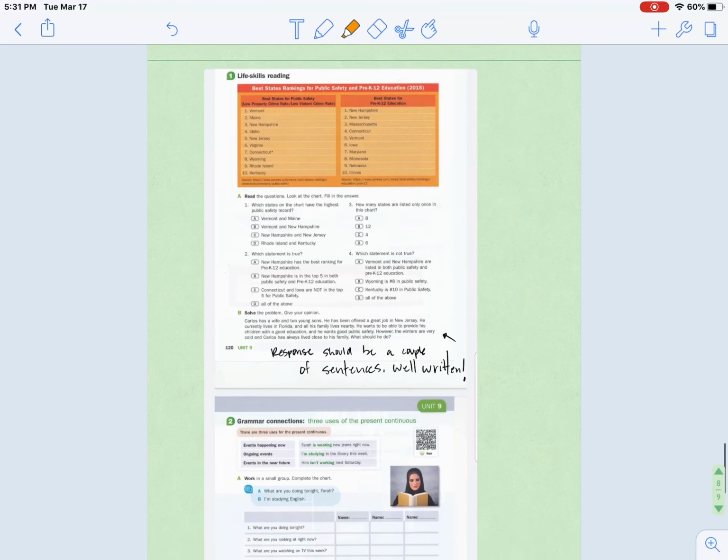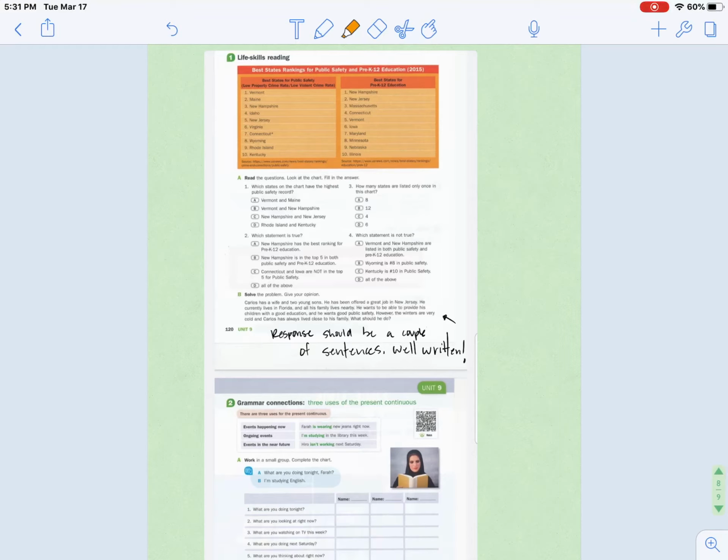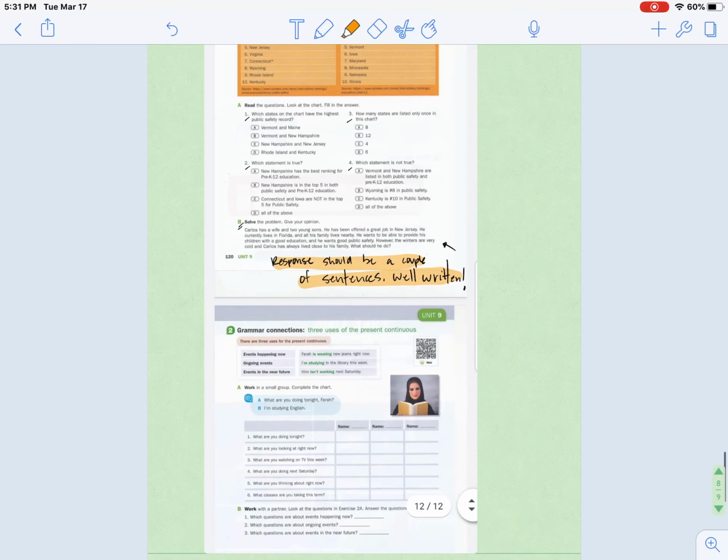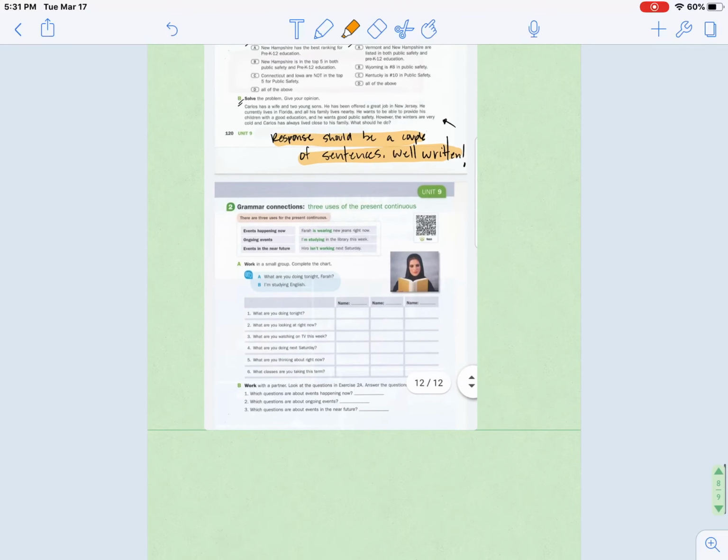I'm going to continue down to page 120. It's just a very simple chart that we will be looking at here in exercise 1. Please check out the chart and answer the questions 1, 2, 3, and 4. Exercise B we will also do, and I want to make sure that everybody writes their response with complete sentences and it is well written. Again, make sure that I can read it. It has to be clear.